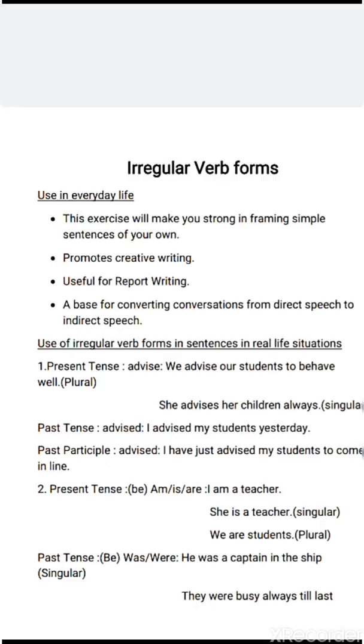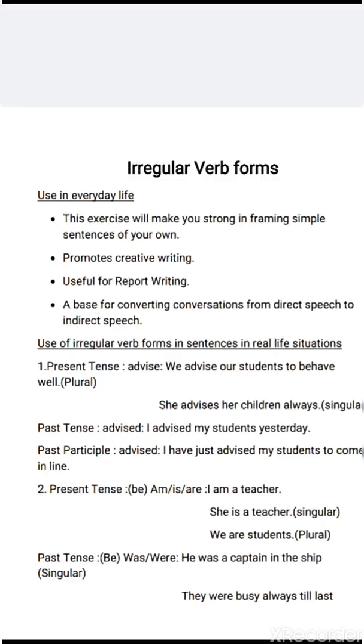It will be useful for report writing, diary writing, and it is a base for converting conversations from direct speech to indirect speech. You already have this topic in your exercise, converting direct speech to indirect speech and from indirect speech to direct speech. So learning these verb forms and their proper use in sentences will help you to write this exercise without any mistakes.